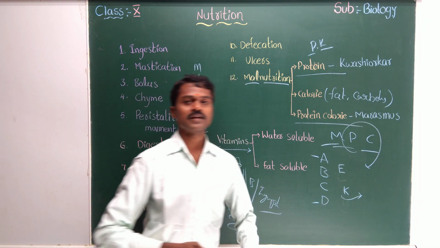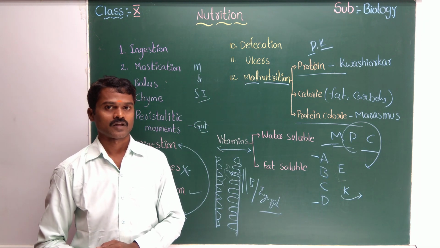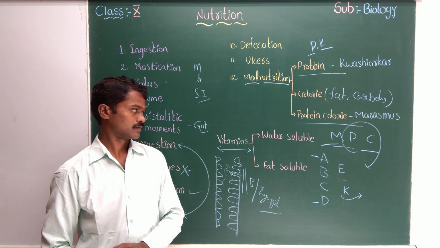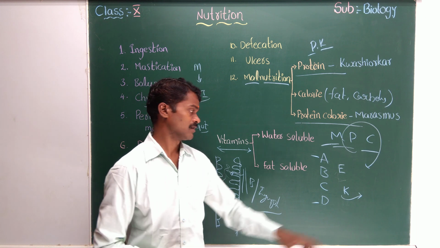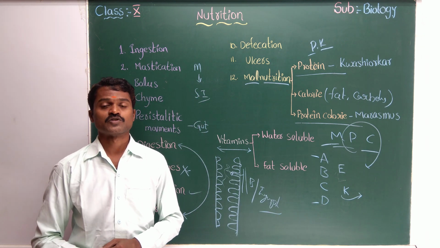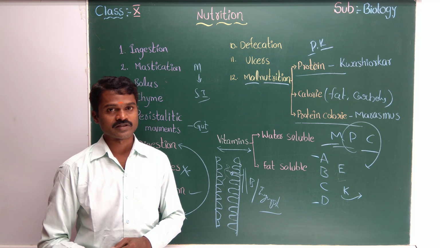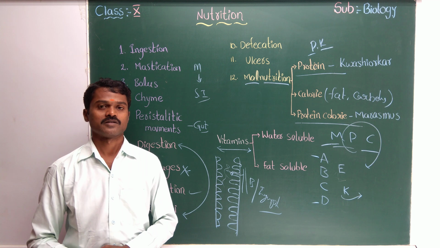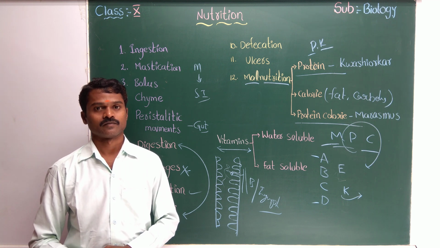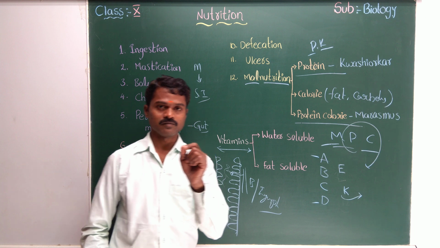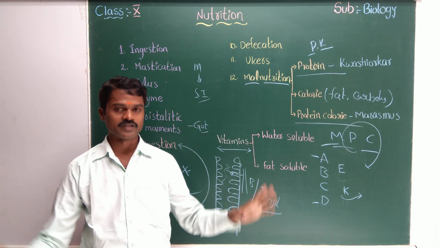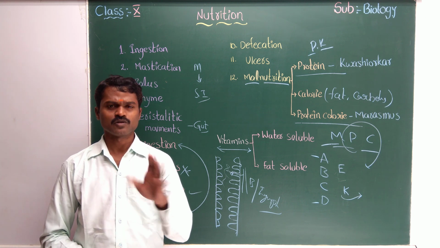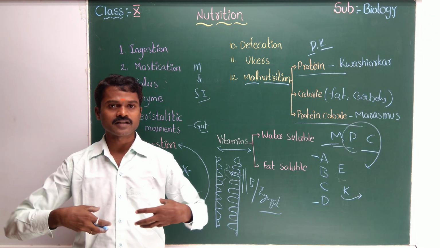Now come to vitamin E, tocopherol, the anti-sterility vitamin. Vitamin K helps to clot the blood. If it is absent, there is a chance the blood may not clot. This is one of the diseases, called hemophilia. Now the last one, enzymes. With this word we will complete this lesson. Enzymes are chemical substances, actually proteins, that help to digest food.